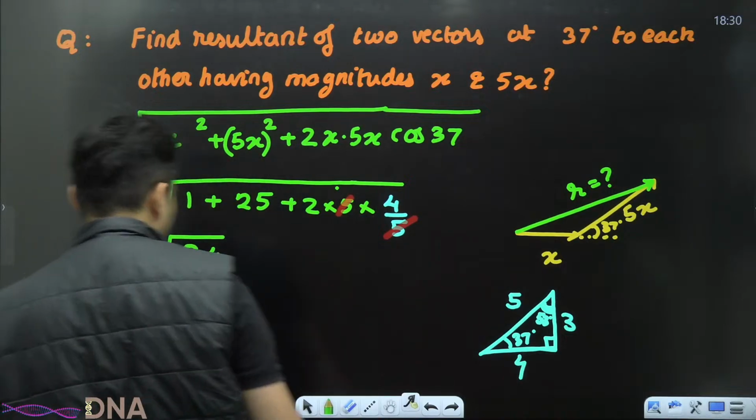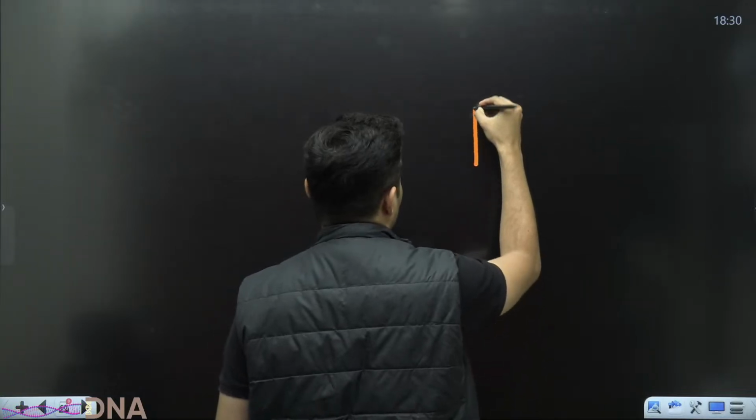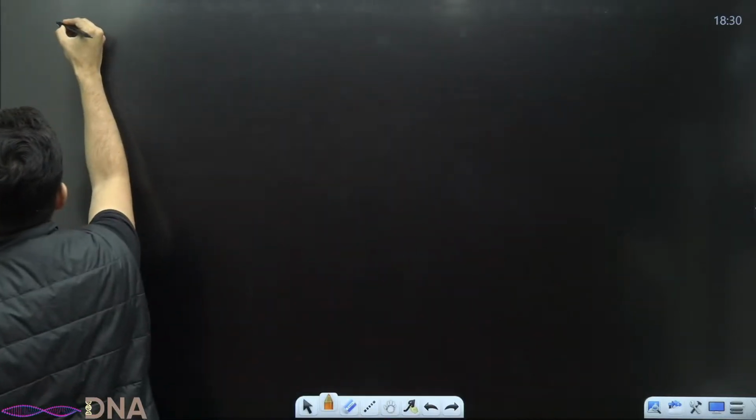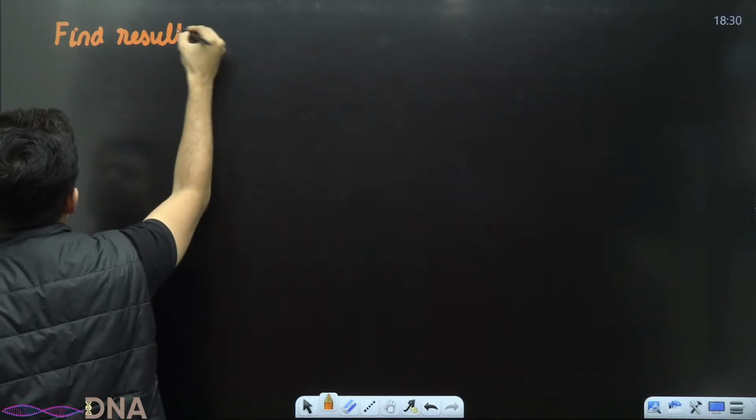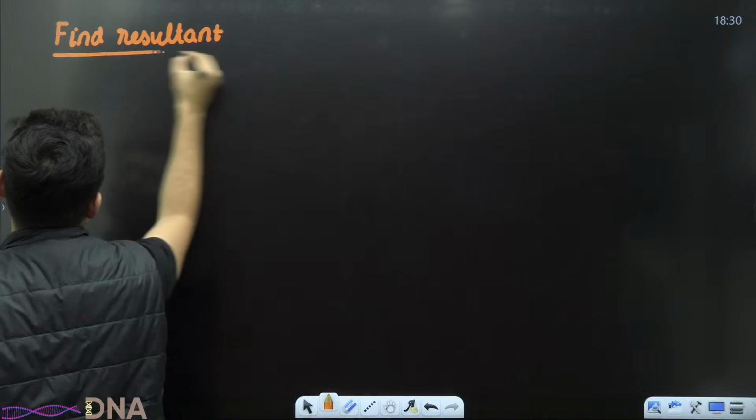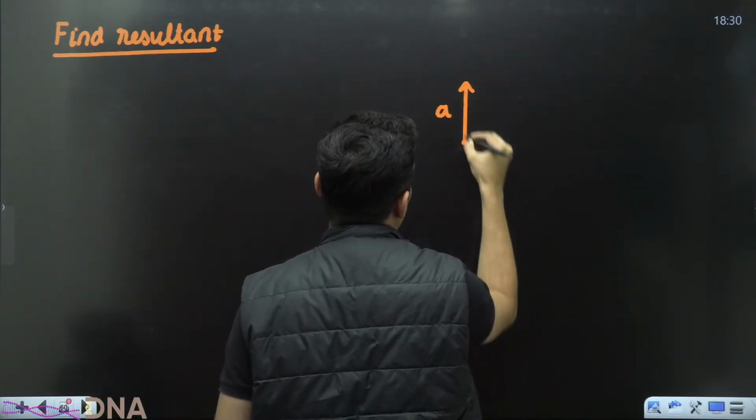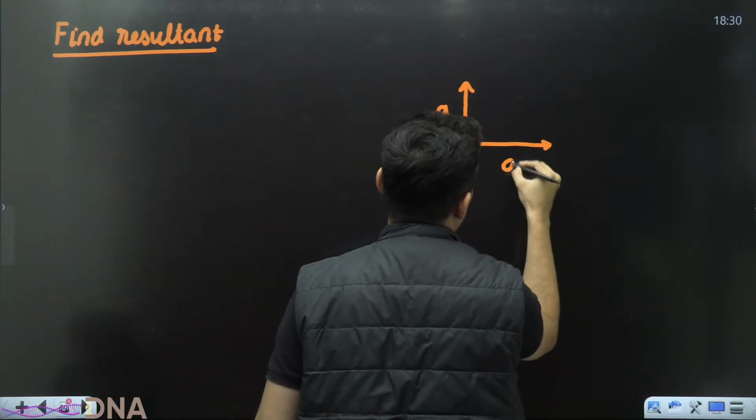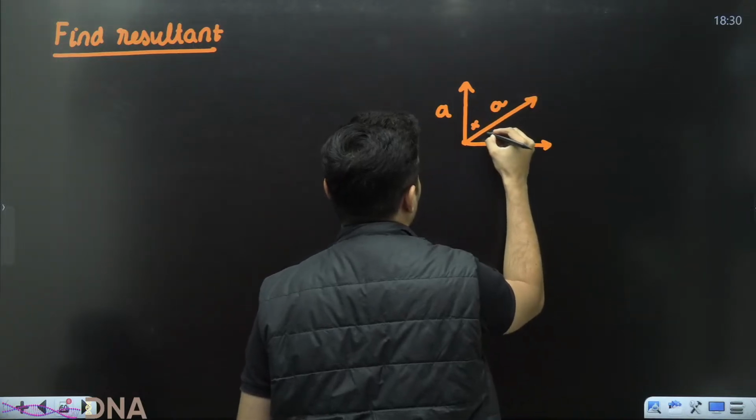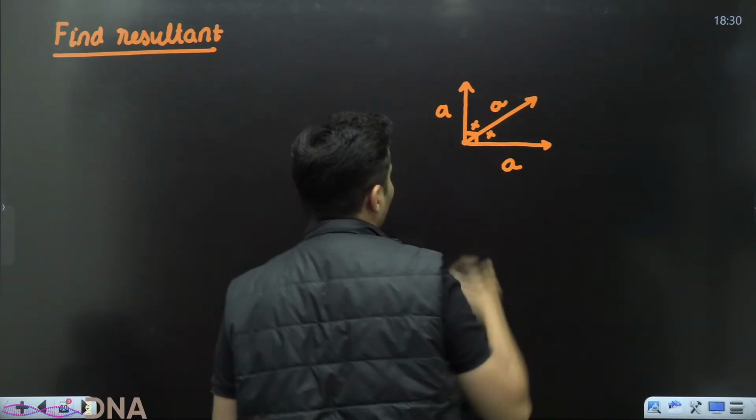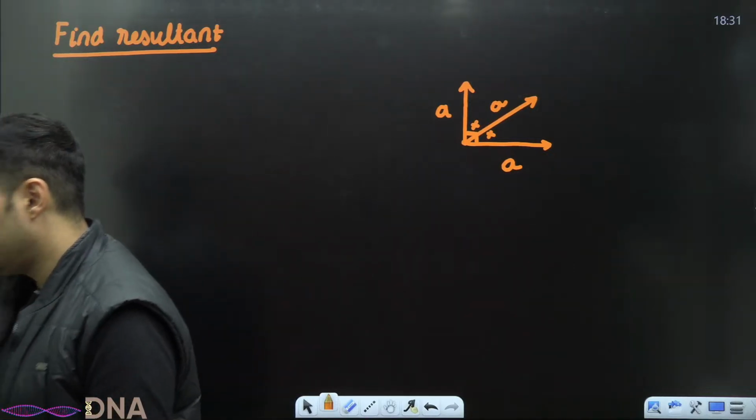All right. Let's see one more question. There are 3 vectors. Find the resultant. One vector is having the magnitude A. Other vector is also having the magnitude A. The third vector is also having the magnitude A. These angles are equal, and this is 90 degrees. These are your 3 vectors which you have to add.